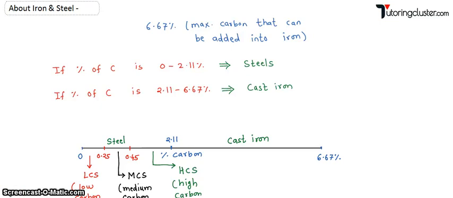So this is the third video in which we are discussing what is the difference between iron, steel and cast iron. So in the previous video we have done the classification of steel based on percentage of carbon. Okay, and we have also seen what is the maximum percentage of carbon in steel as well as what is the percentage of carbon in cast iron.